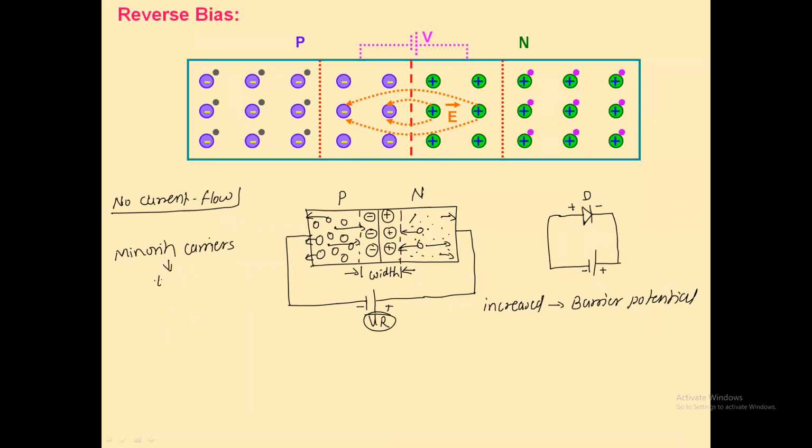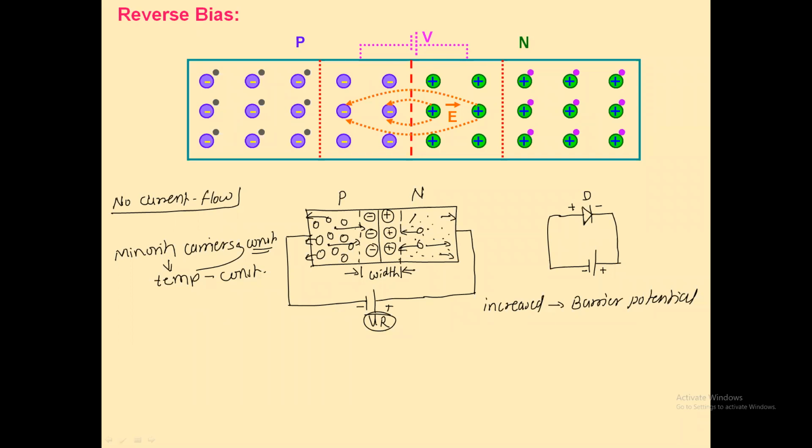It's the room temperature. I say that it's the temperature. And if the temperature is constant, then definitely the minority carriers are also constant. Though the barrier potential increases, this barrier potential will be helpful to the minority carriers to cross the junction.